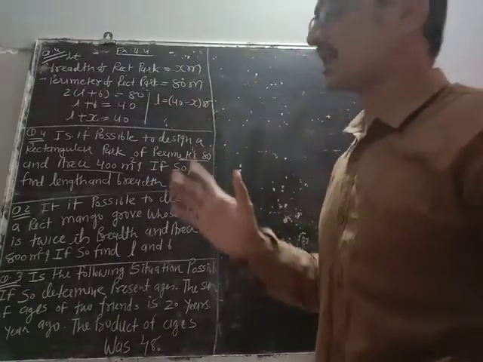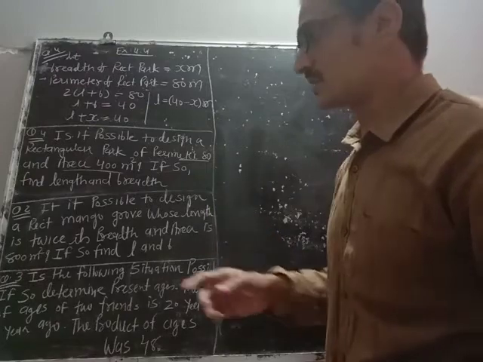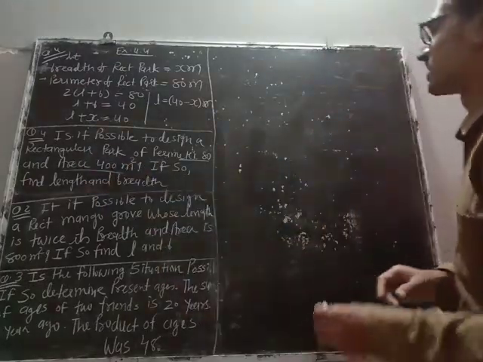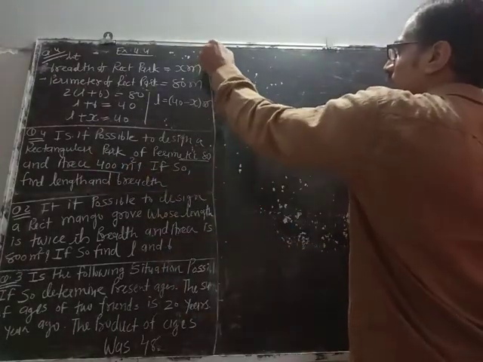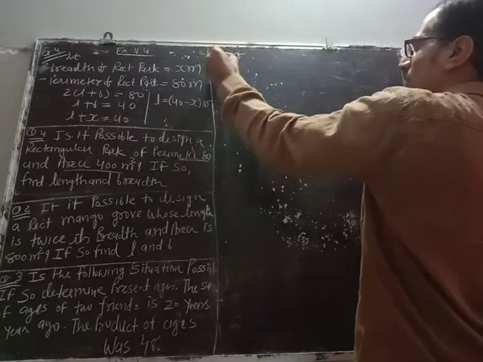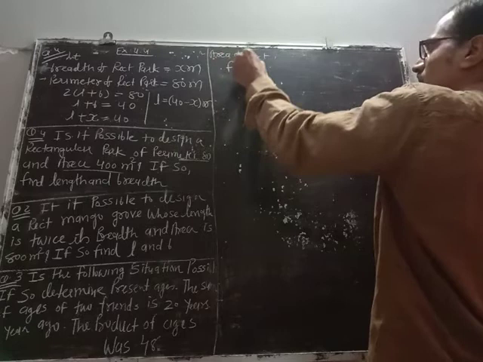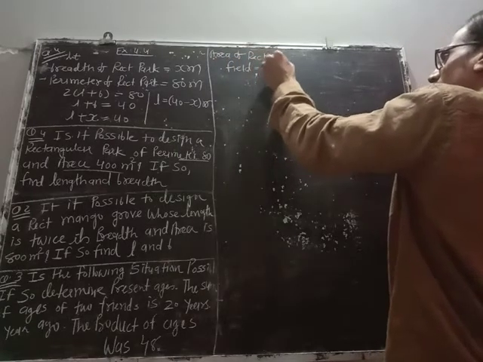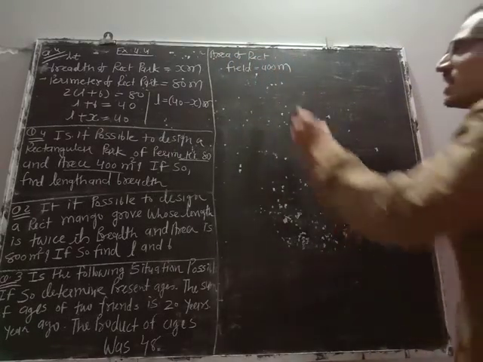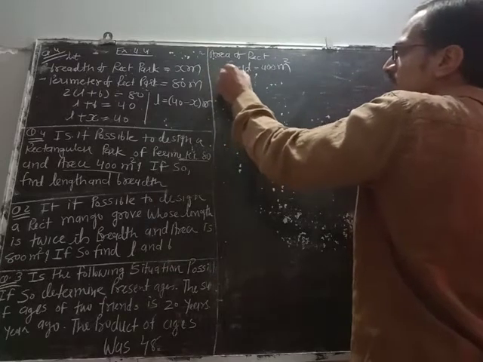So now we are having length and breadth both. Now we find out relation between these two so that we can form the equation. It is area of 400 meters square. Formula of area is length into breadth.